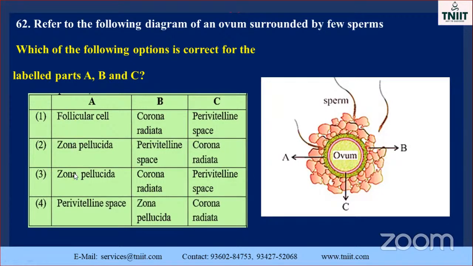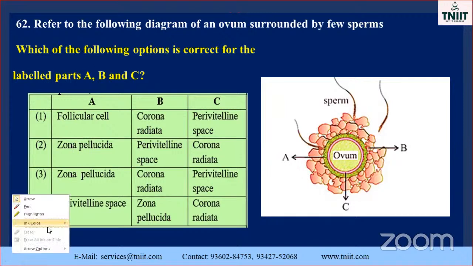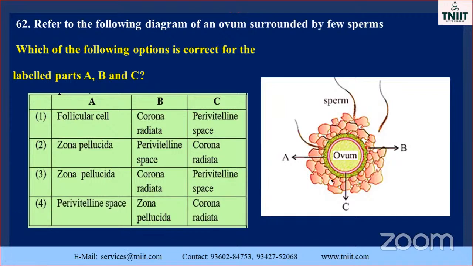Where is the zona pellucida? Here. So you must know the structure of this part, the ovum. Structures complete. So the zona pellucida, there are two places. The second and third are here. B part, just think about B. Where is it? See here, this outermost. What is this called? You know, there is a space between the outer and the inner layer. That is called what? The perivitelline space? No. Corona radiata.